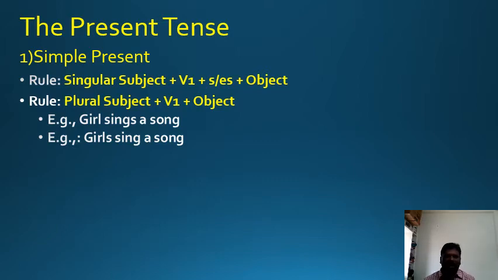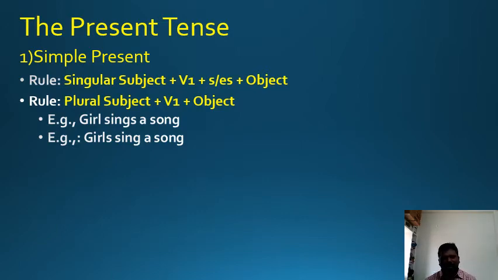Let us see the present tense, the main tense. Each and every main tense has four subtenses. Total tenses are 12. We have 12 tenses. The first one is present simple tense or simple present tense. Okay, how is present simple tense formed? The rule to form present simple tense.